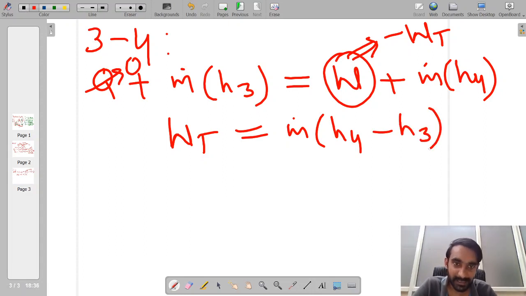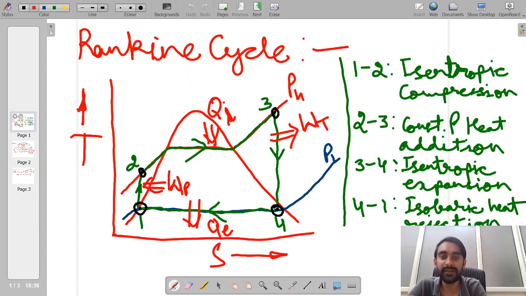This is also clear from the diagram: obviously the enthalpy of point number 4 will be less in comparison to the enthalpy of point number 3.